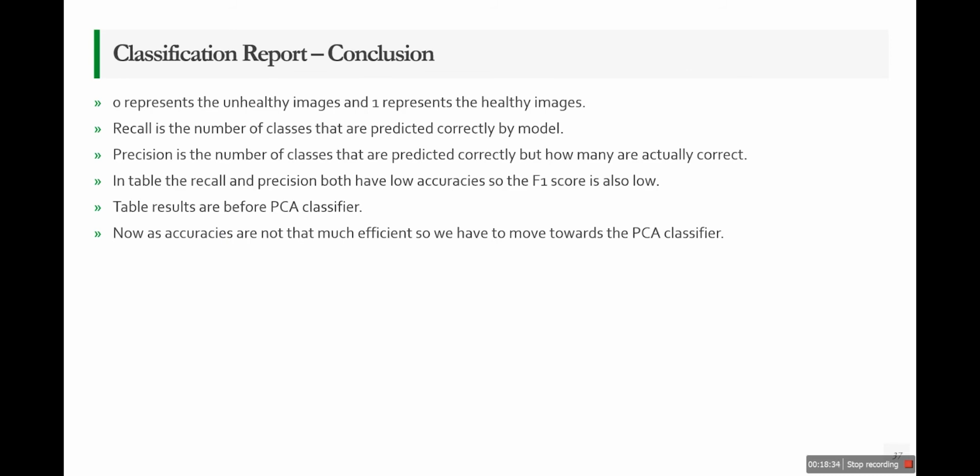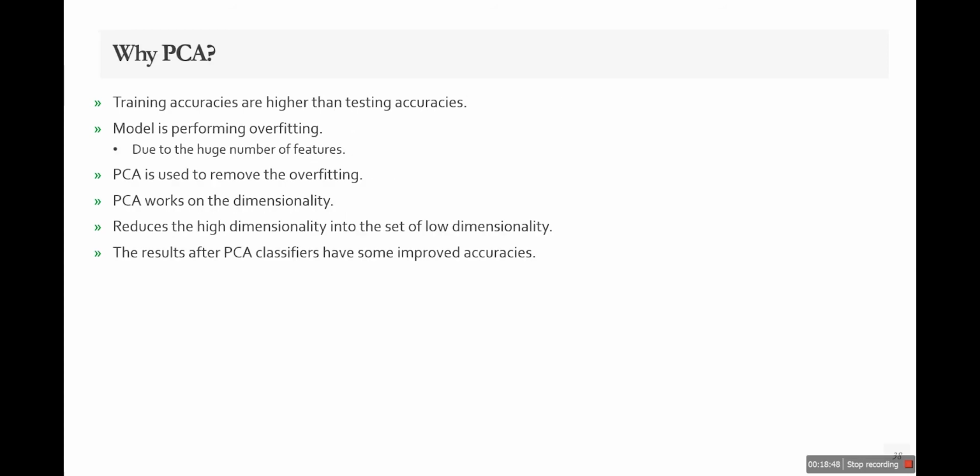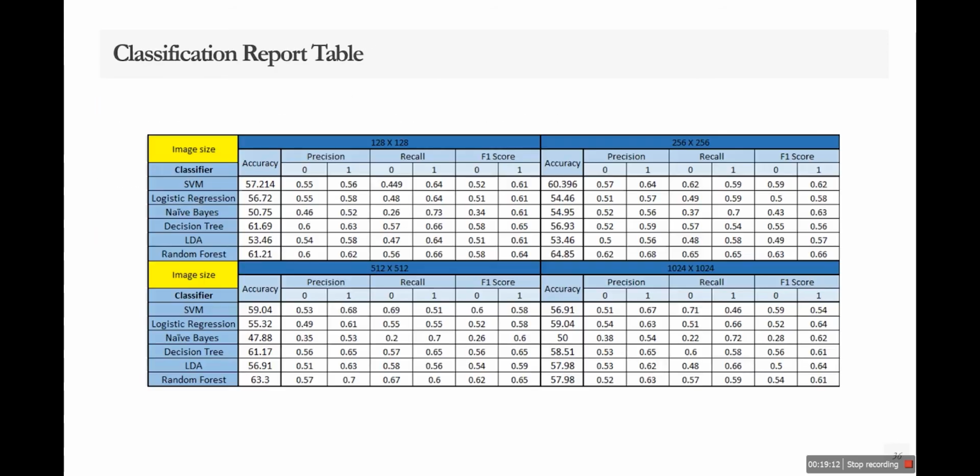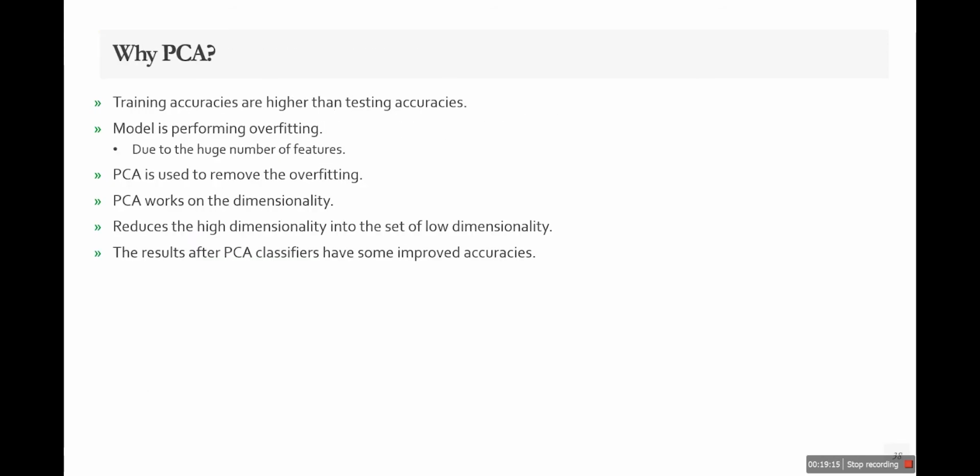So this is the conclusion whatever I have told you. Now the accuracies we get are not that accurate, so we have tried to move towards the PCA classifier. Now what does the PCA classifier do? Why are we using it? We have noted that our training accuracies are higher than our testing accuracies. When training accuracy is higher than testing, it means our model is overfitting. So to remove that overfitting, we use PCA. PCA is used to remove the overfitting.